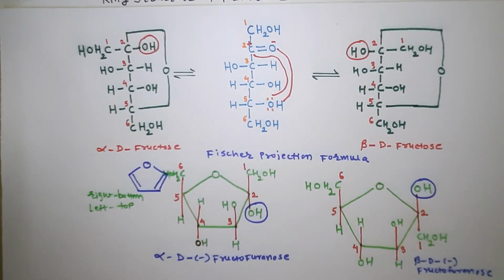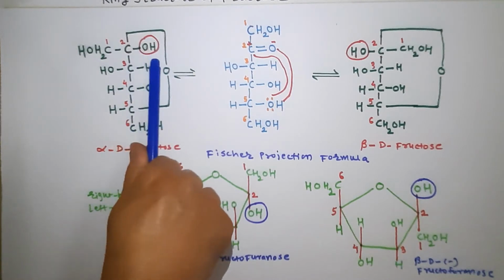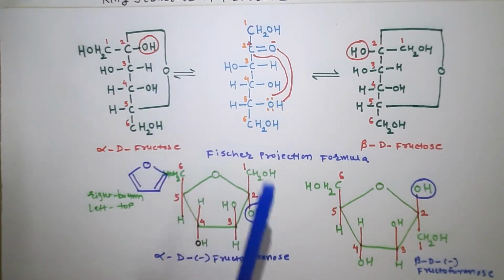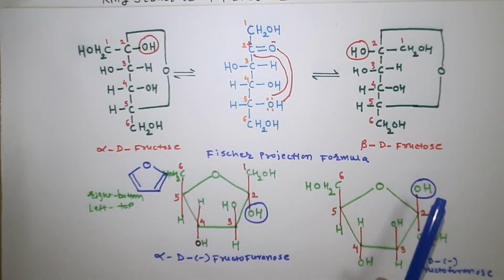Carbon number 2 is the anomeric carbon atom, and due to that it forms the alpha and beta anomers of fructofuranose. And in the formation of this fructofuranose structure, what you have to remember is the position of the OH group. Alpha is for the right side in the Fischer projection formula, and in the Haworth formula the OH is at the bottom, meaning alpha is at the bottom. For the beta structure the OH is towards the left side, and we write it in the Haworth formula at the top side.